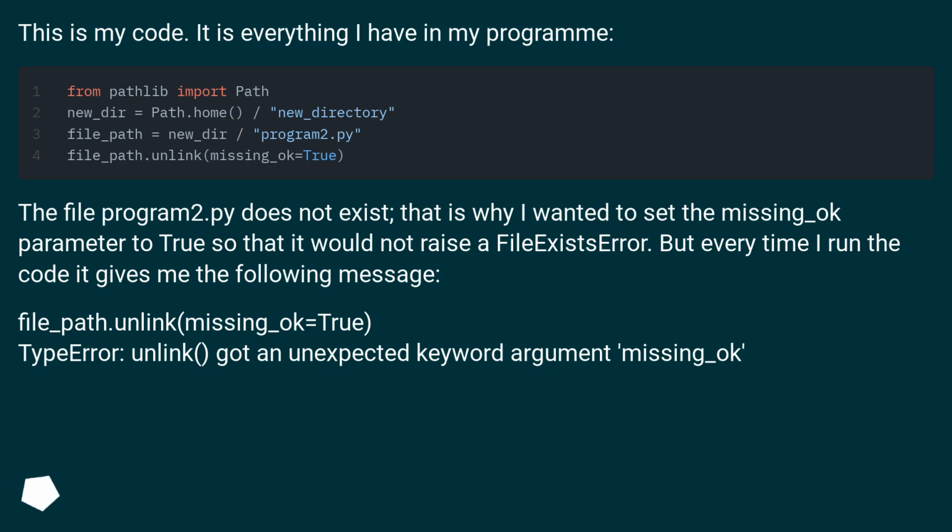The file program2.py does not exist. That is why I wanted to set the missing_ok parameter to true so that it would not raise a file exists error. But every time I run the code it gives me the following message: file_path.unlink(missing_ok=True), TypeError: unlink got an unexpected keyword argument missing_ok.